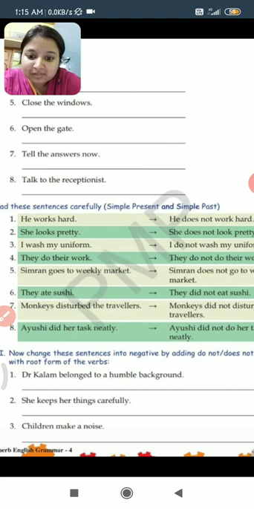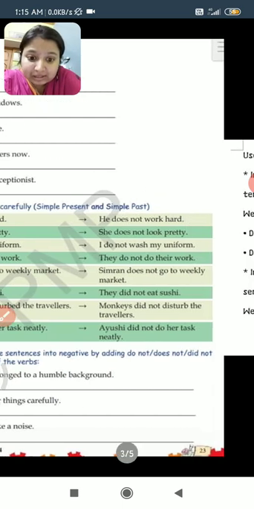Second, monkeys disturbed the travelers. Disturbed is in past tense, so monkeys did not disturb the travelers. Whenever the sentence is in simple past tense, we have to use did. Next, Ayushi did her task neatly. Ayushi did not do her task neatly.